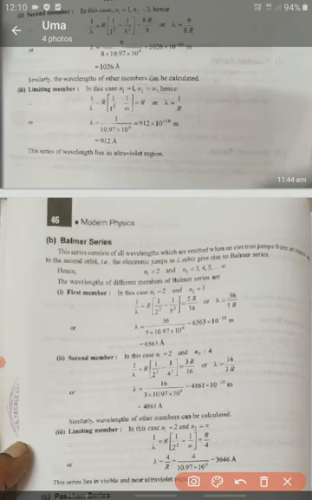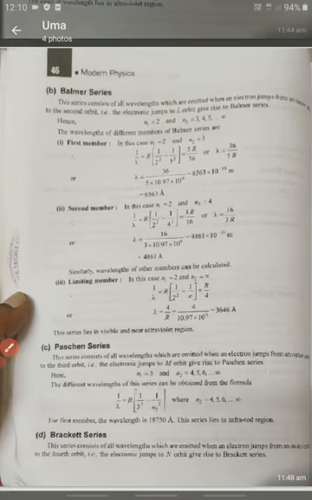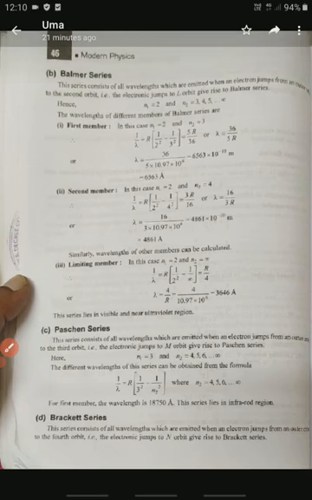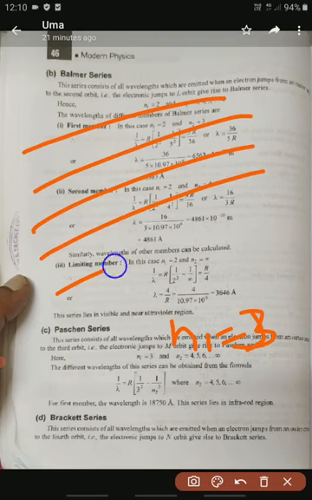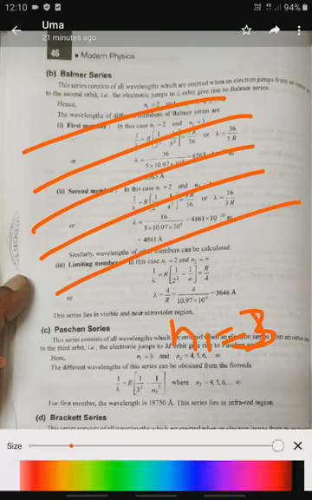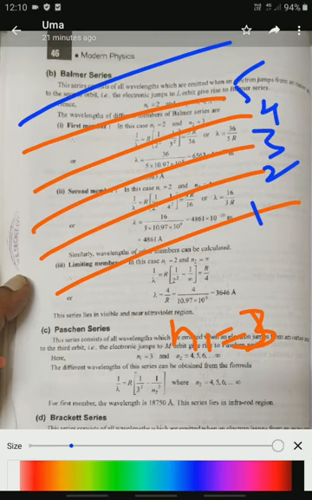And the next series is Paschen series. In Paschen series you can find out very easily. Here n1 is equal to 3. So here all electrons are jumping from a higher energy level to the third energy level and emit radiation.